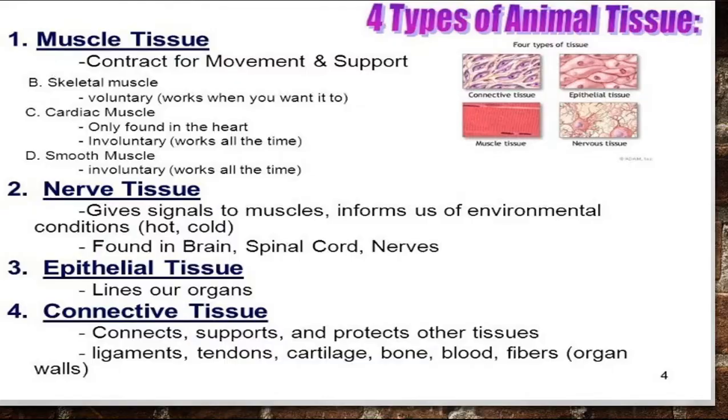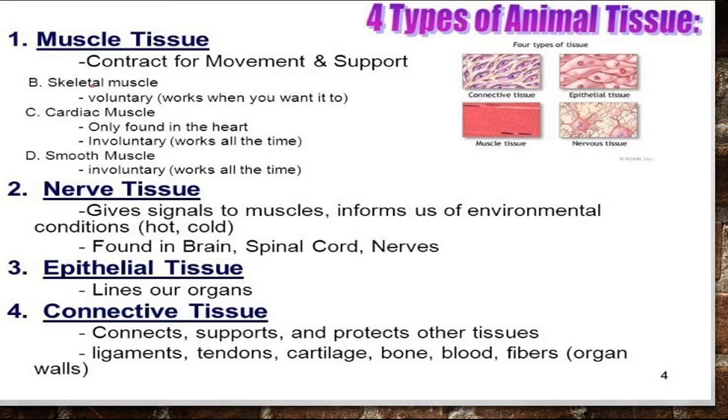This slide is showing 4 types of animal tissue and their functions. Here the muscle tissue is meant for a special function, that is contraction for movement and support.